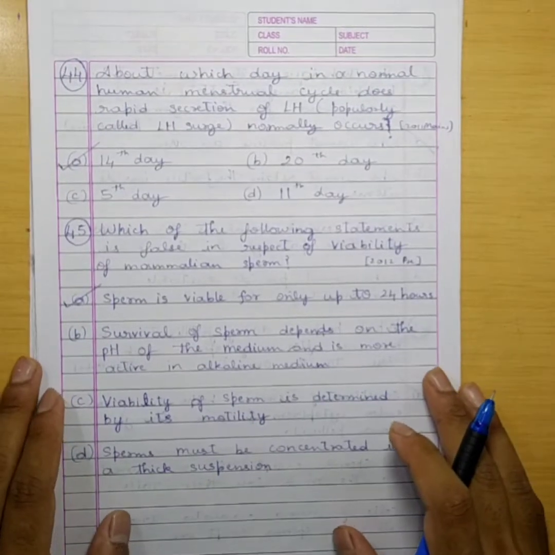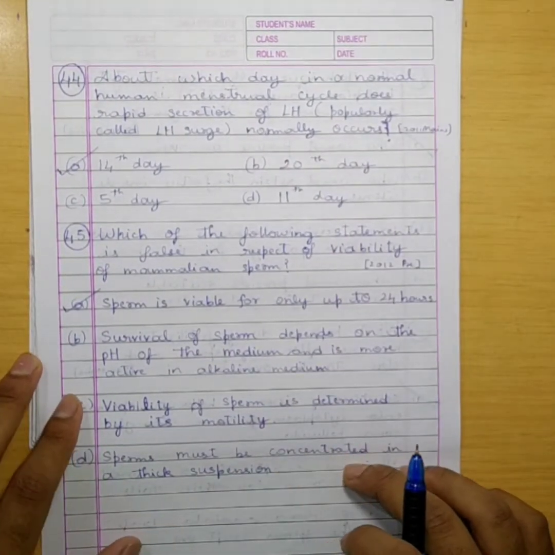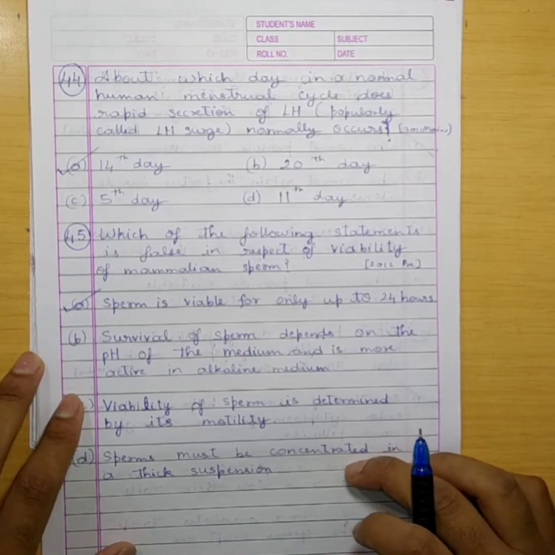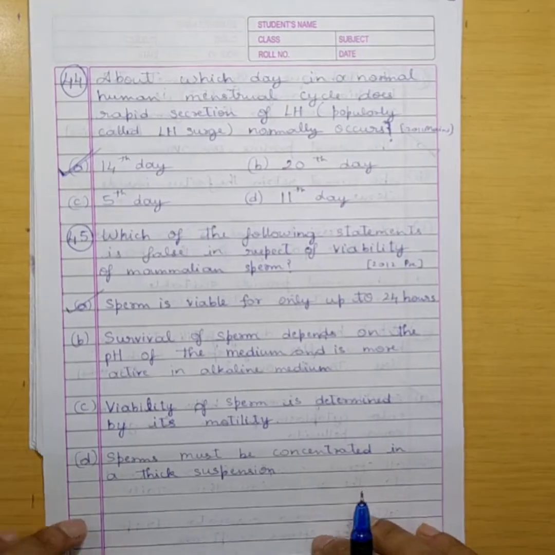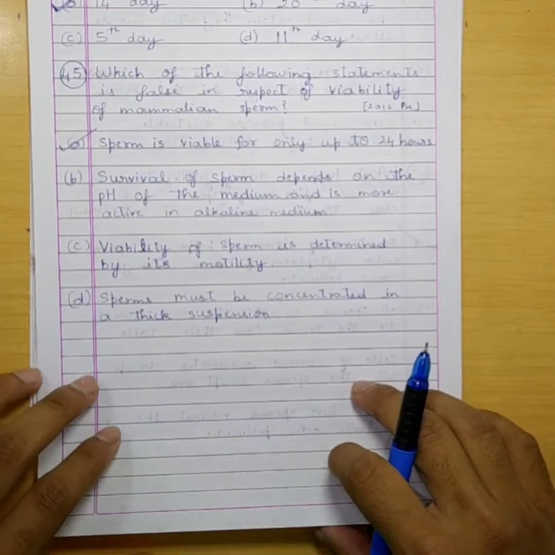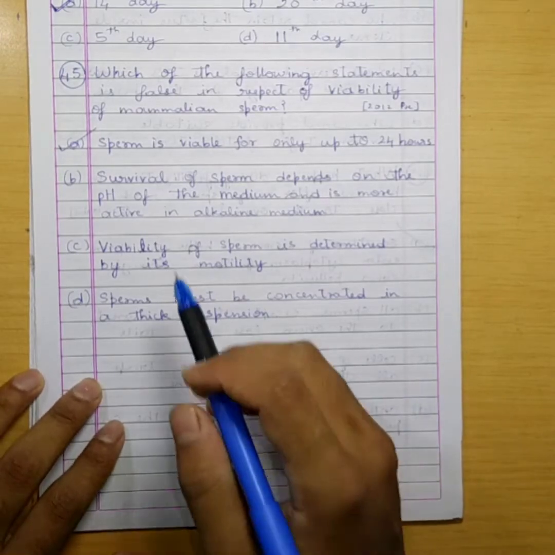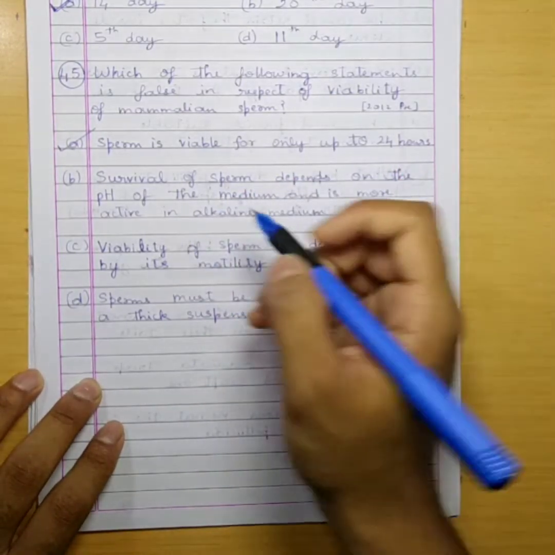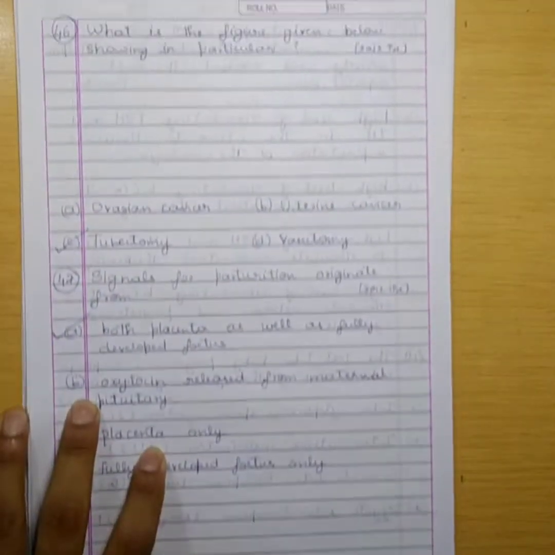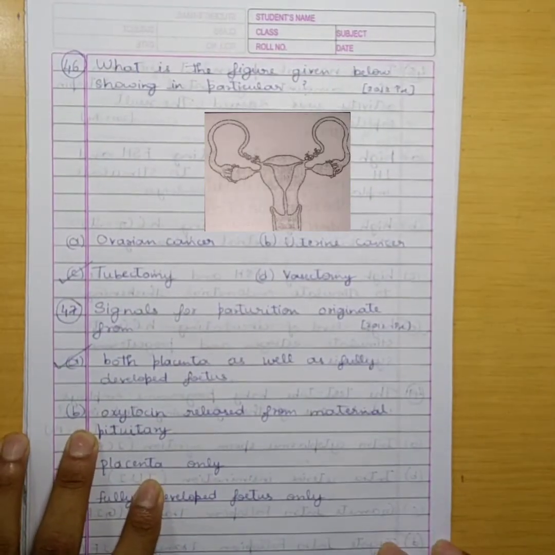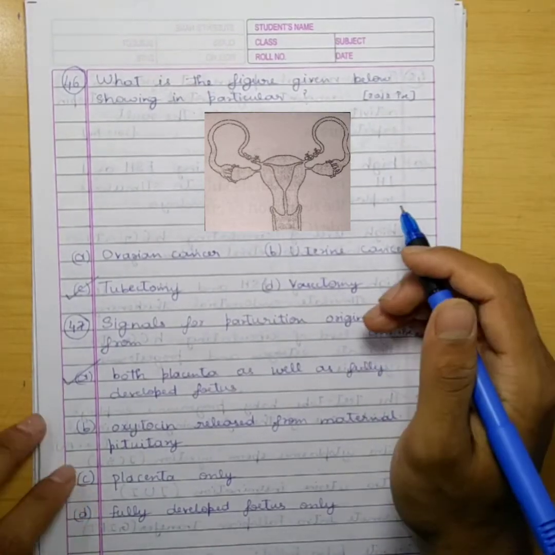44. About which day in a normal human menstrual cycle does rapid secretion of LH, popularly called LH surge, normally occur? In the 14th day. 45. Which one of the following statements is false in respect of viability of mammalian sperm? Sperm is viable for only up to 24 hours. This is false. 46. What is the figure given below showing in particular? It is tubectomy.